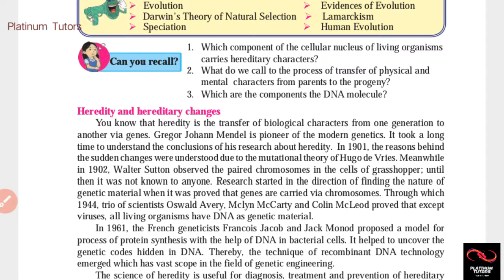Research started in the direction of finding the nature of genetic material when it was proved that genes are carried via chromosomes. As we know, genes are in chromosomes, meaning DNA is made up of many genes, and combining many DNA, a chromosome is formed.